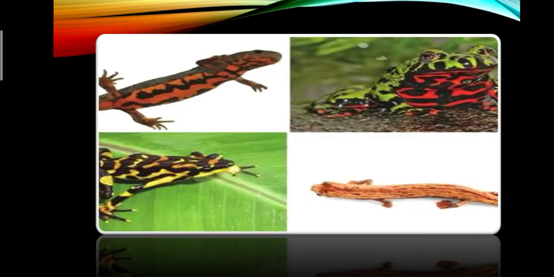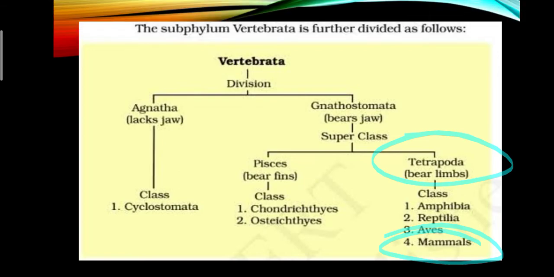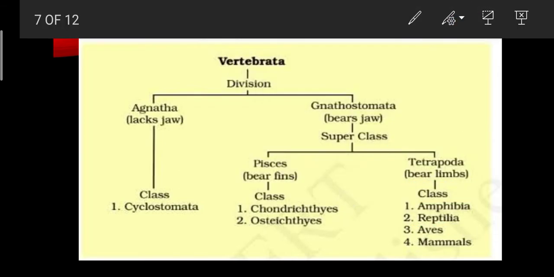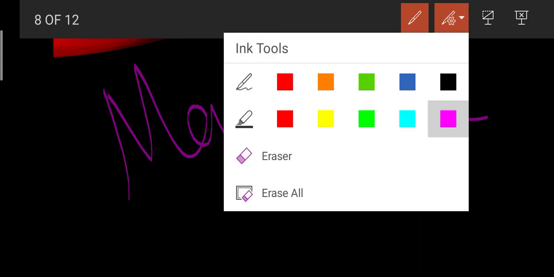And the final class which is included in our superclass Tetrapoda is the last one, class Mammalia. So what is a mammal and why are the animals included in this category? Mammalia is the class which has animals bearing mammary glands.